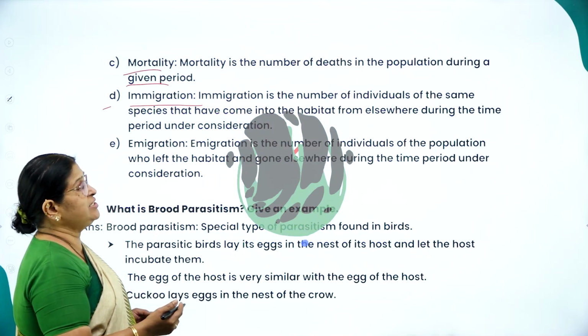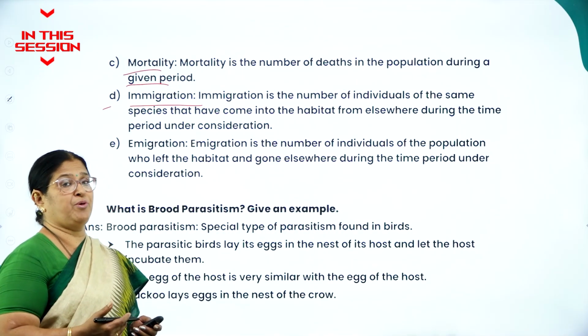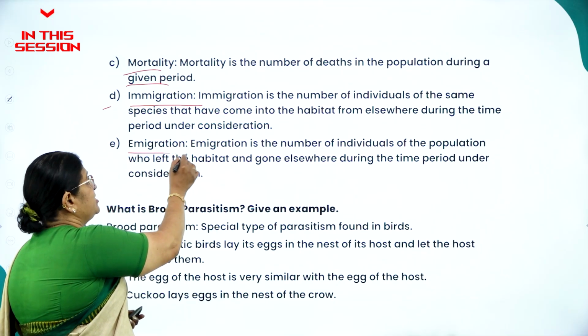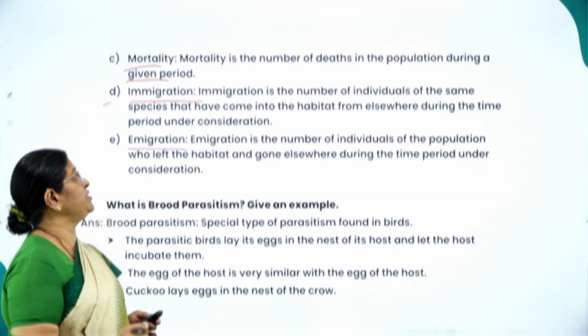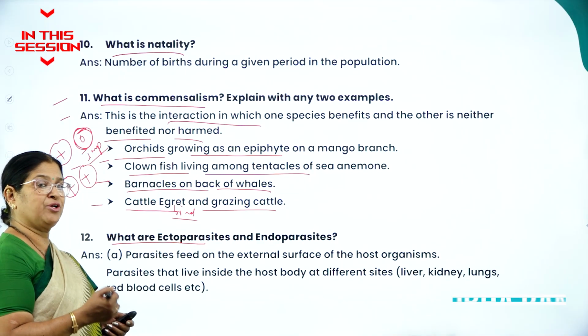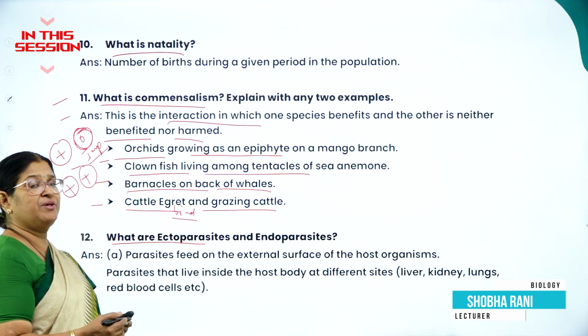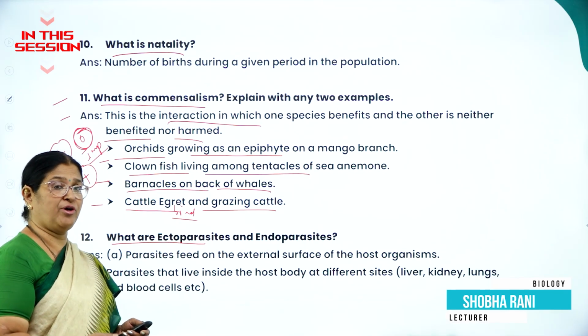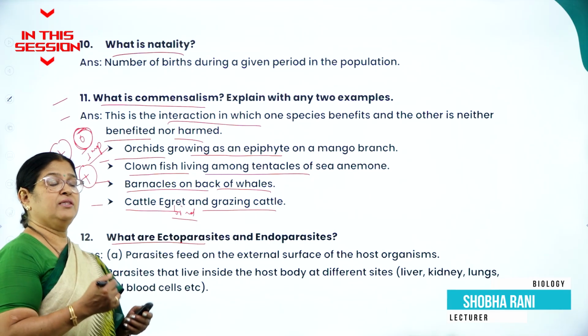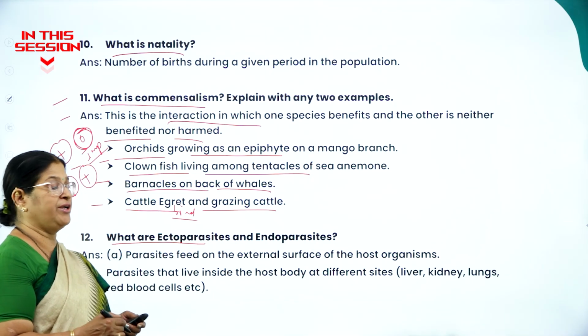Even immigration will also increase the size of the population, whereas emigration will decrease the size of the population. What are the two types of parasitism? Ectoparasitism and endoparasitism. Ecto means the parasites which reside outside the body of the host. Endoparasites are the parasites which reside inside the body of the host.